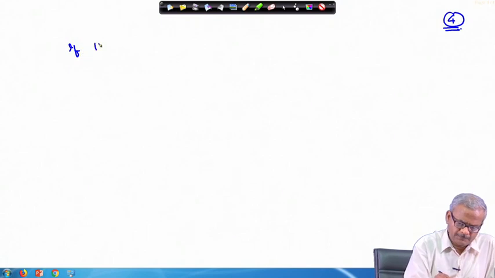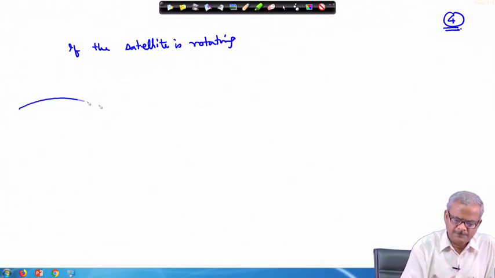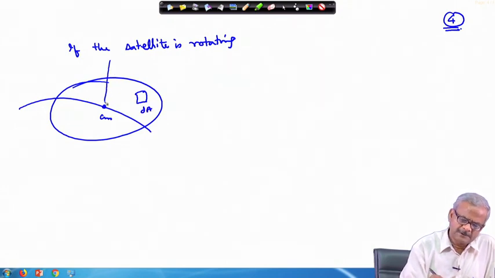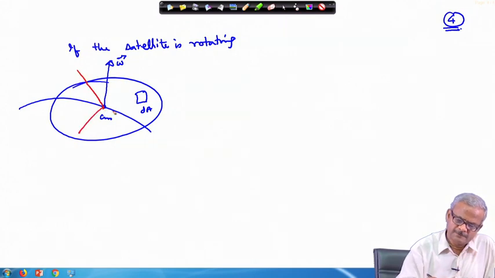Now, if the satellite is rotating, that means in this orbit the satellite is there, this is the center of mass, and there is a certain element here whose area is dA, and this satellite is having angular velocity omega. The body axis we can also fix here. This is the body axis x_b, y_b and z_b.